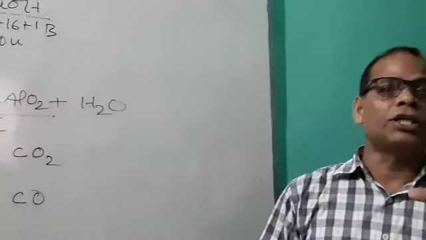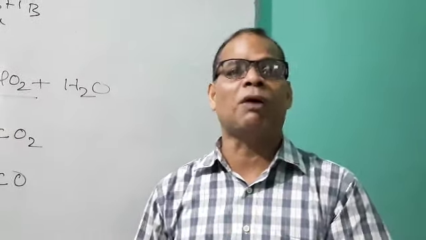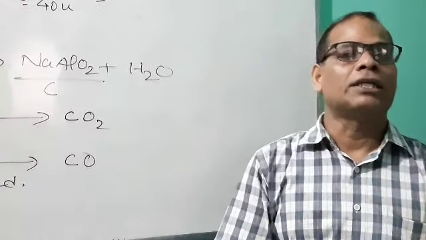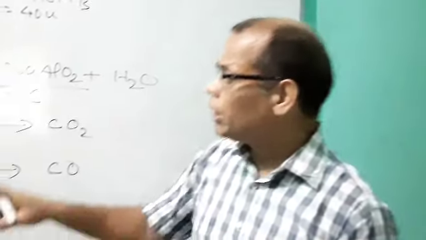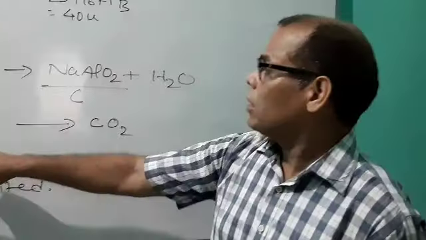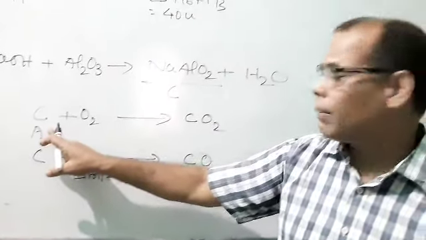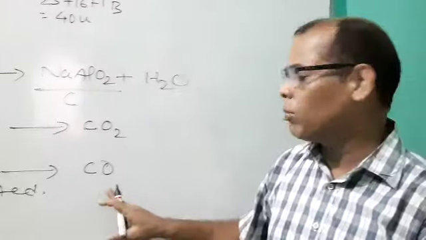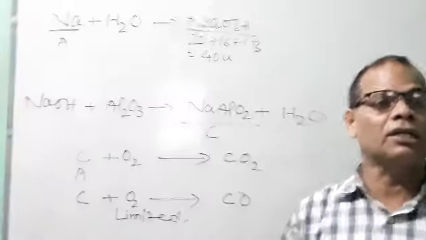So it stops the supply of oxygen to the various parts of the body. That's why carbon monoxide is a dangerous gas. So the element is carbon, and it forms two oxides, carbon dioxide and carbon monoxide. Carbon monoxide is toxic in nature.